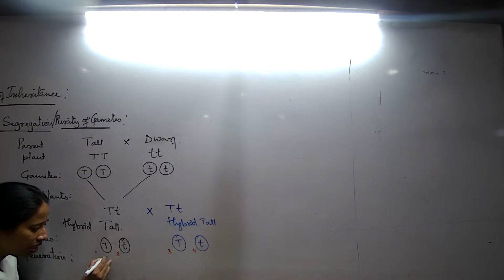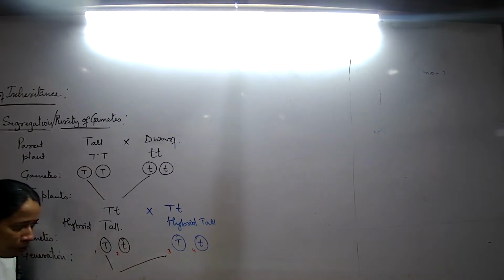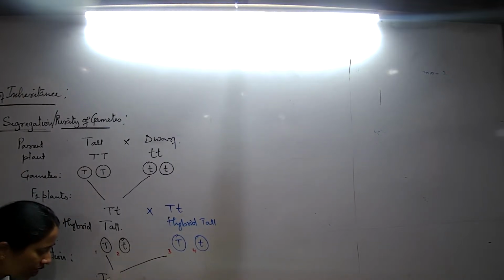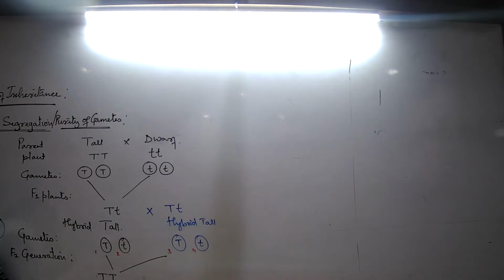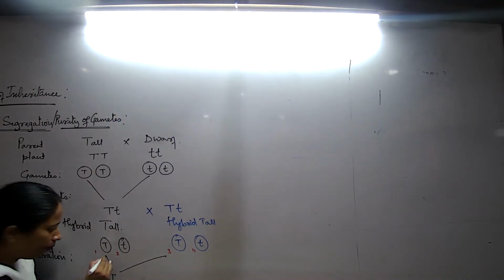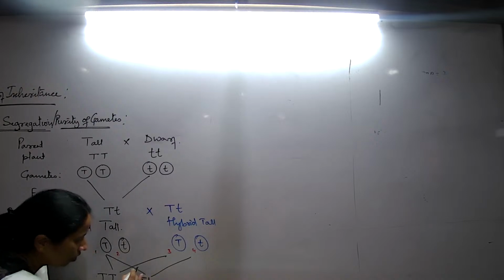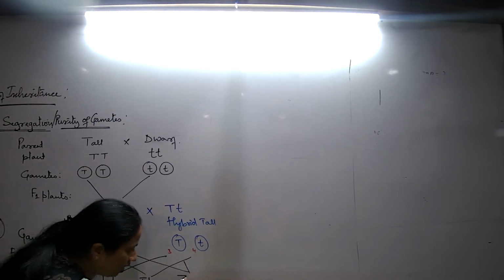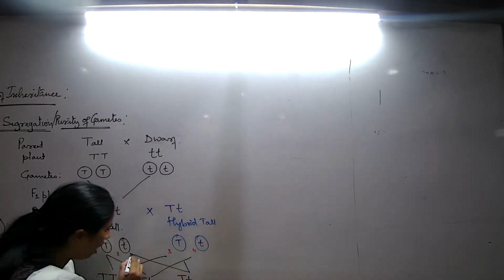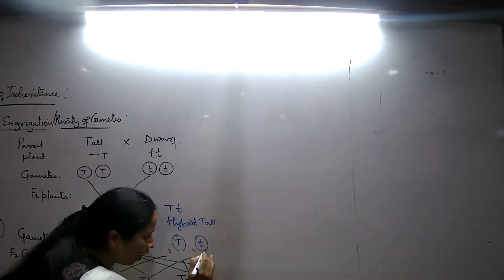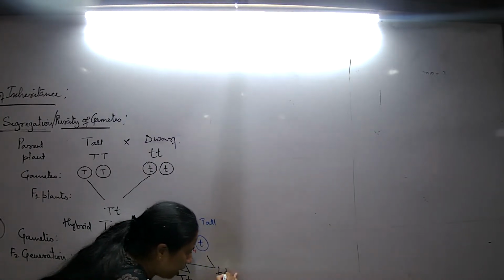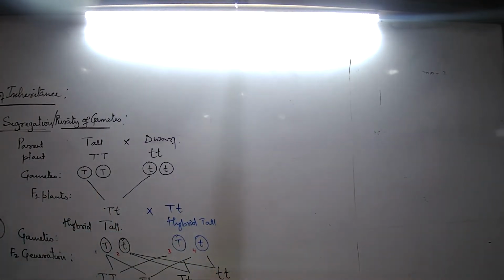So I have to understand 1 and 3 when the process of fertilization happens. What is the pair of chromosomes formed? It will be something like this. Up next is 1 and 4. It will be this way. Next is 2 and 3. It will be like this. And for 2 and 4, it will be something like this. Did you understand? What am I talking about? What does this crisscross method explain?